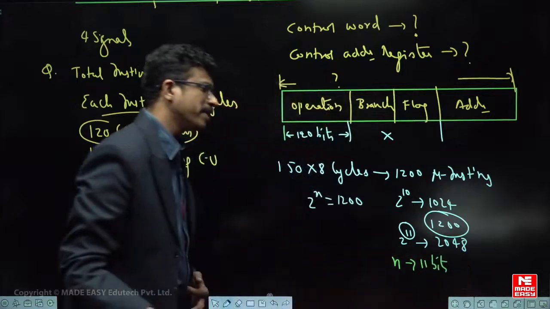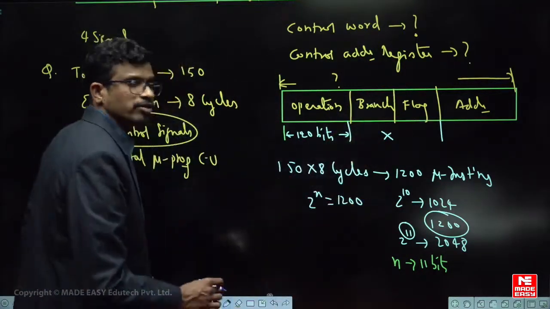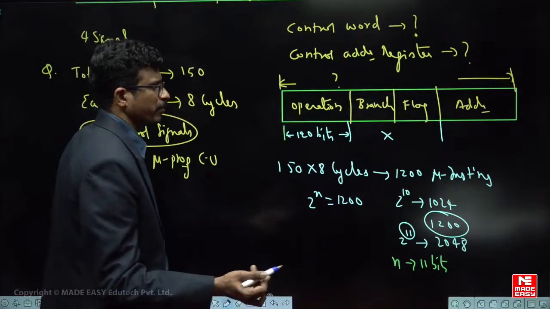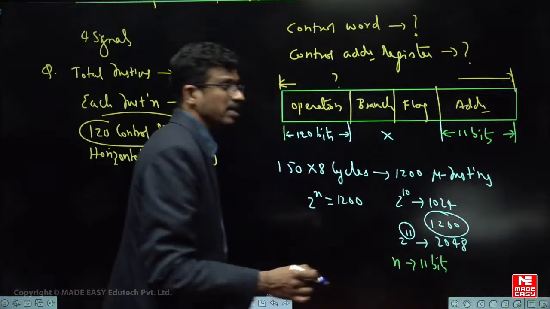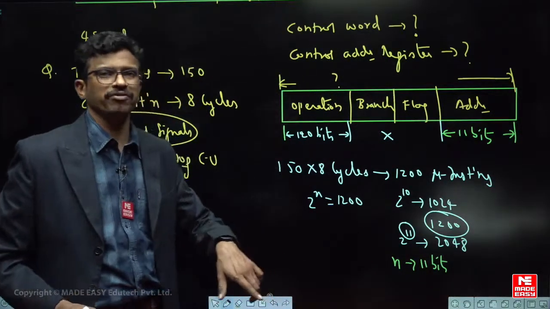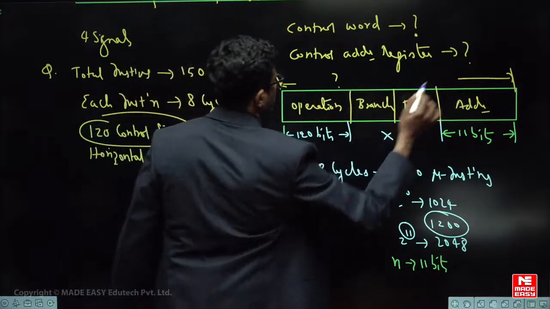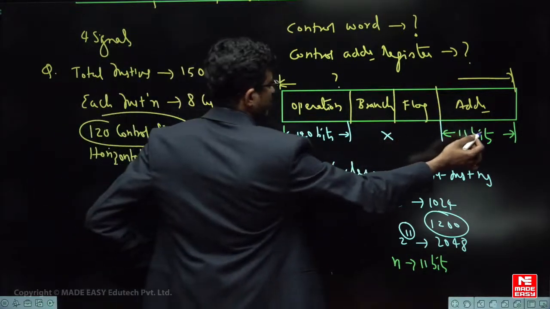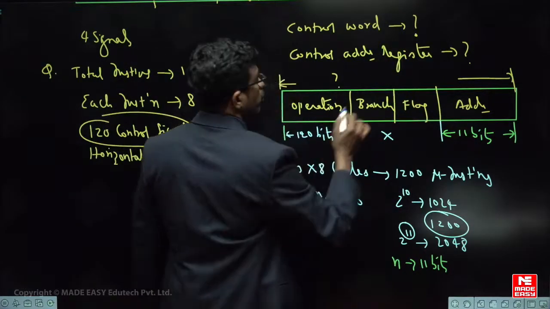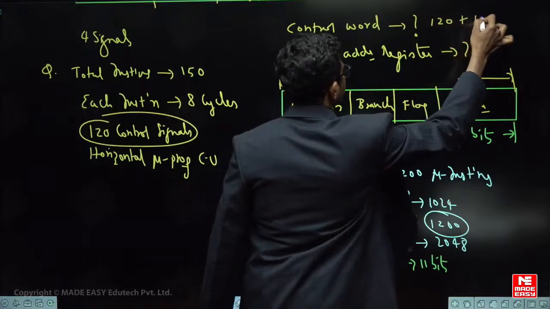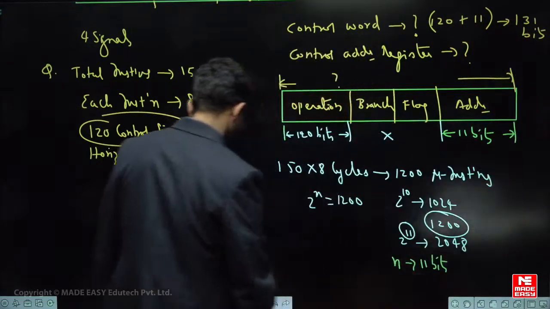That means if 1200 micro instructions are there in the control memory, to address that control memory, 11 bits are required. So this field becomes 11 bits for the micro instruction, because the micro instructions are all in the control memory within the CPU. Now tell me the total length of this micro instruction. This is 120 bits, this one is 11 bits. How much? 131 bits. So the first answer is 120 plus 11 equals 131 bits.